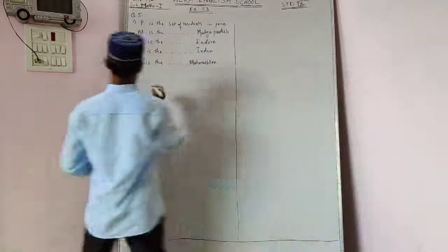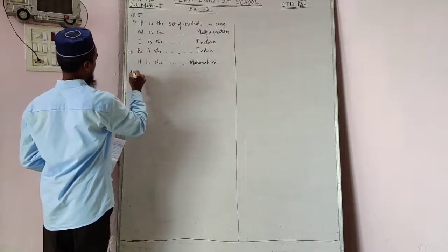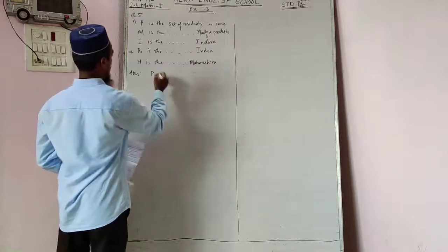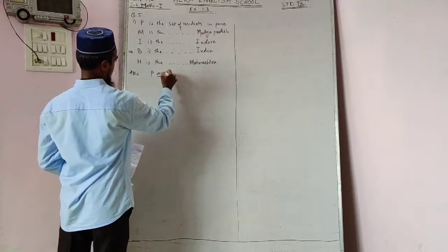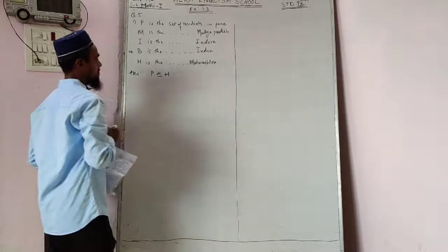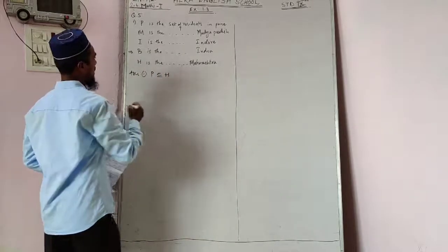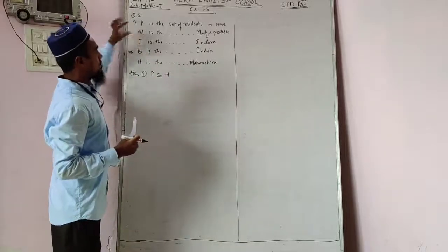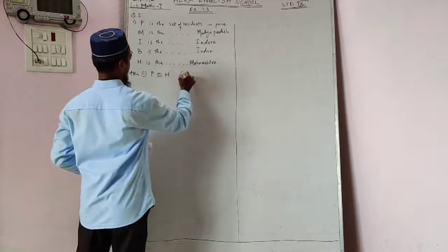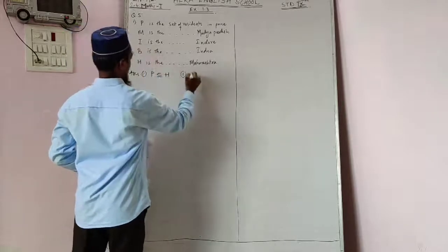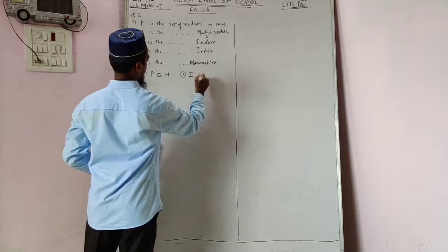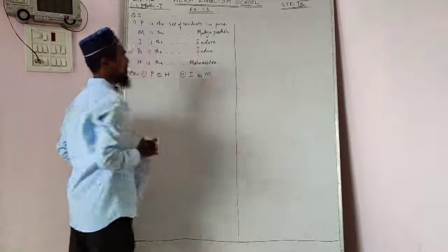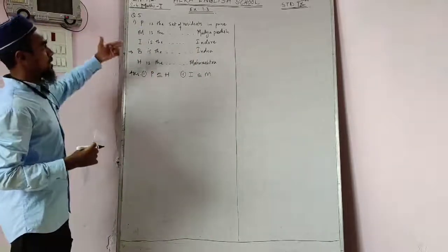So we will write the solution like this. First, Pune, that is P, will be a subset of Maharashtra, that is H. Now second, the set I, Indore, which belongs to Madhya Pradesh. Indore, that is I, will be a subset of Madhya Pradesh, that is M. Got it? And everyone will be a subset of India.